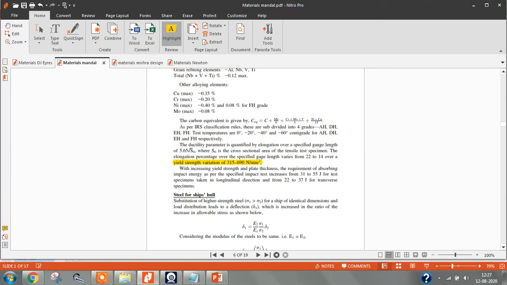And for high strength steel, the carbon equivalent formula is this. Carbon equivalent is carbon percentage plus manganese percentage by 6 plus chromium.